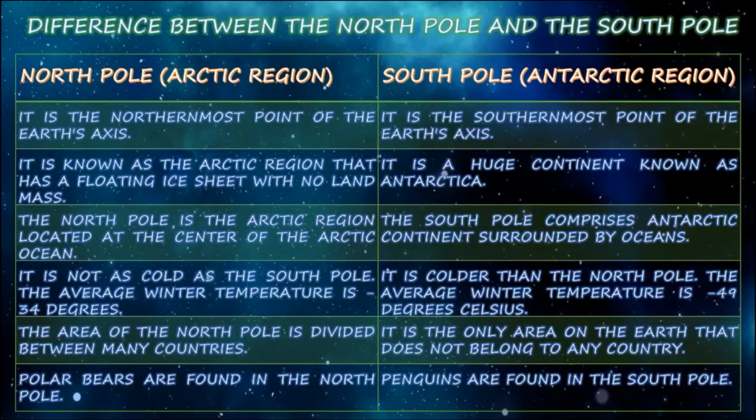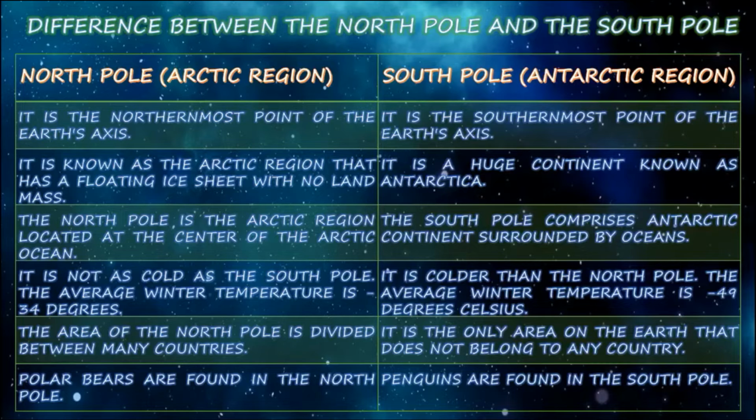The average winter temperature is 34 degrees. Here we can see the average degree, and the South Pole also is not colder than the North Pole. This average winter temperature is 49 degrees Celsius. The area of the North Pole is divided between many countries. But coming to the South Pole, it is the only area on Earth that does not belong to any country.